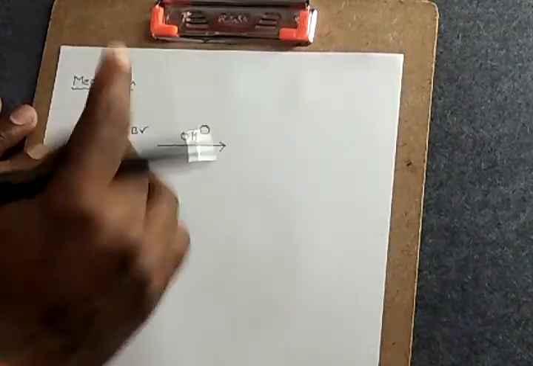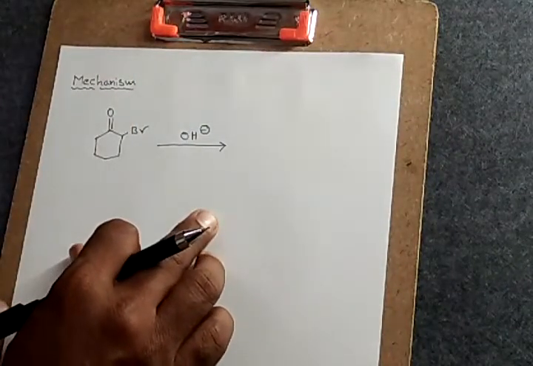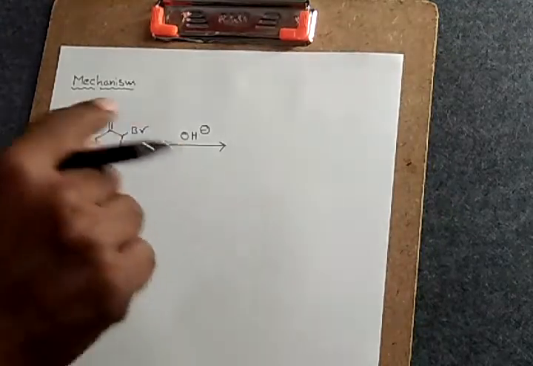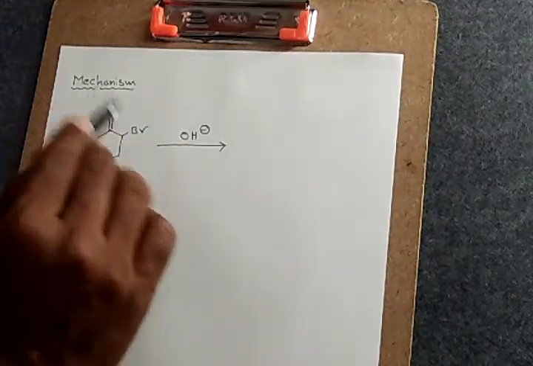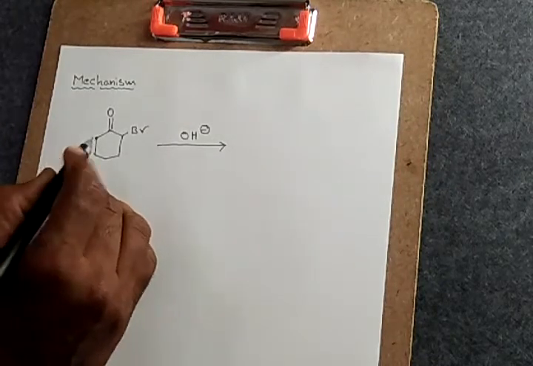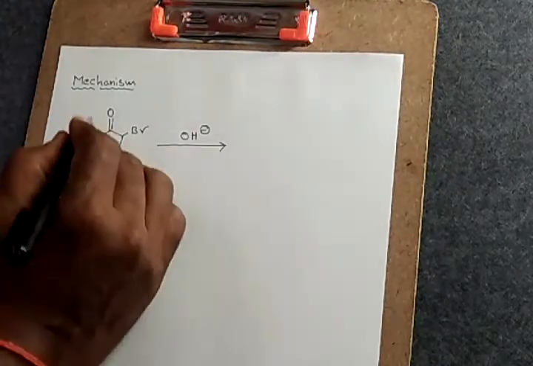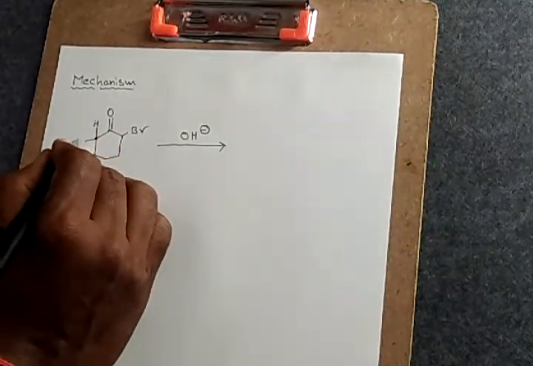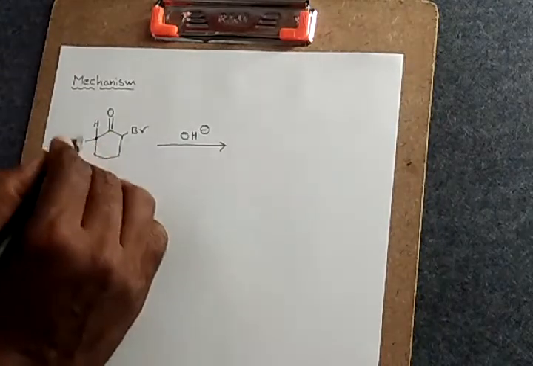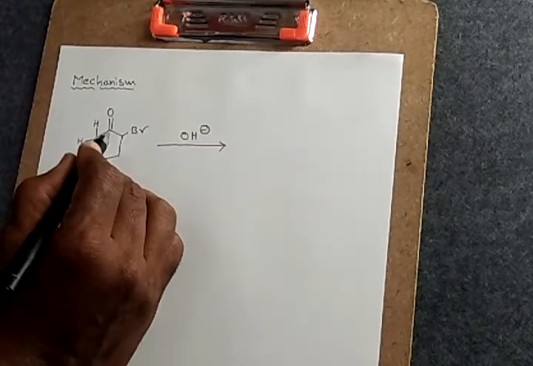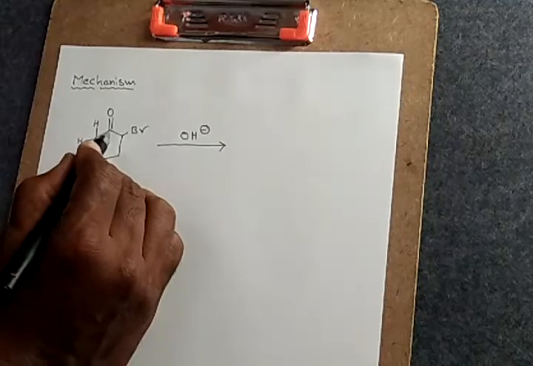OH minus. Dear students, you all know base generally attacks the most acidic center. In this particular molecule, if you look at this carbon where it is attached to 2 hydrogen atoms, these hydrogens are mostly acidic hydrogens, because an electron withdrawing group is present just adjacent to it.